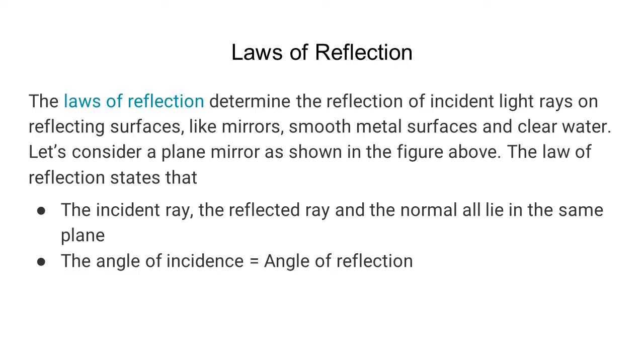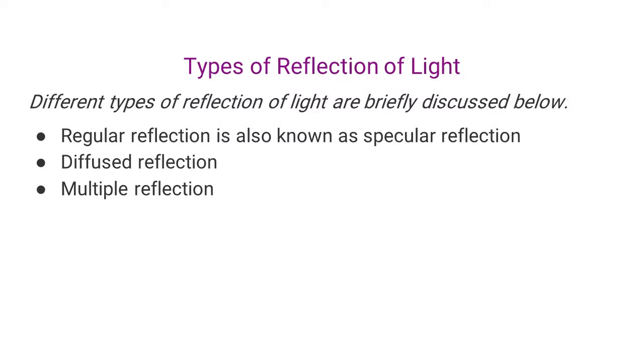Now reflection takes place not only on a smooth surface but also on an irregular surface. We call that irregular reflection, and the one where light strikes a smooth polished surface is called regular reflection. So basically, there are different types of reflection. Regular reflection, also known as specular reflection, then irregular reflection, known as diffuse reflection.